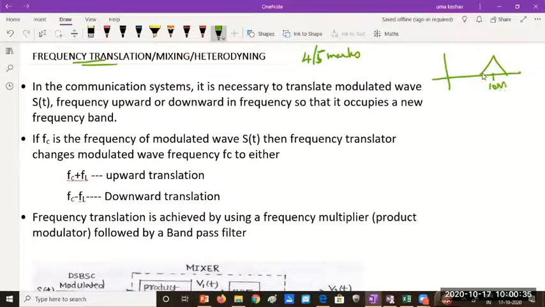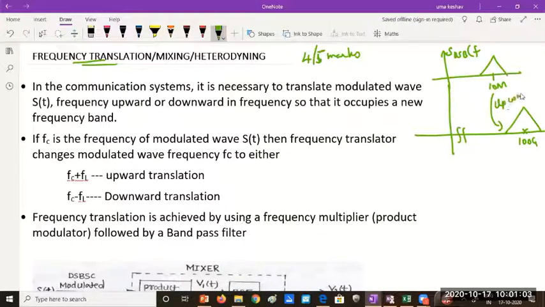If 10 megahertz was the carrier frequency of this DSB-SC wave, and now I want to put it on a satellite, I want to shift it from 10 mega to say 100 giga or something. This process of changing from 10 mega to 100 giga is called frequency translation, and here we call it up conversion. It is converting from a lower center frequency to a higher center frequency.